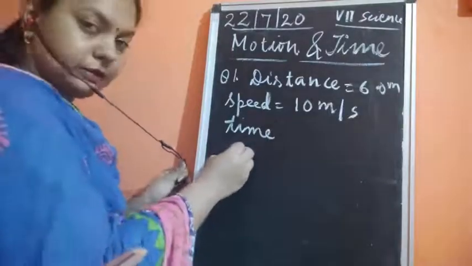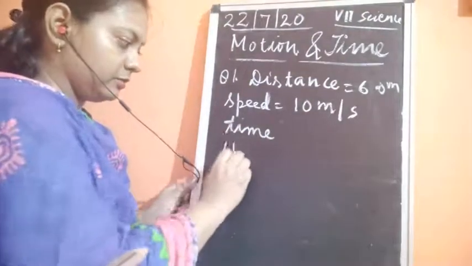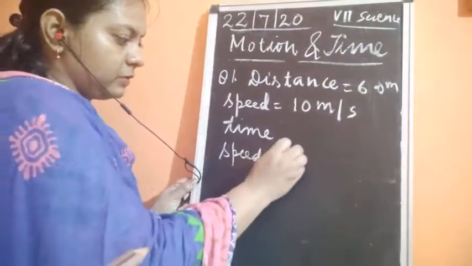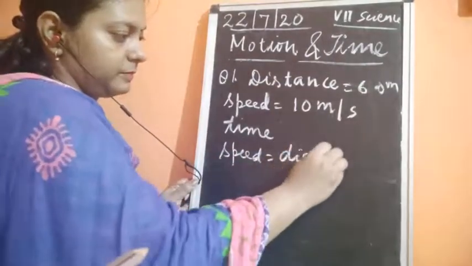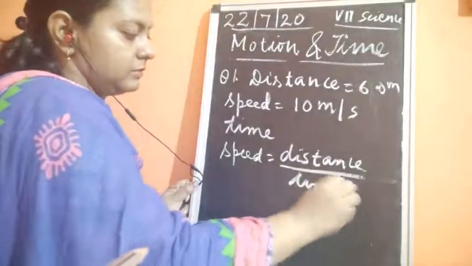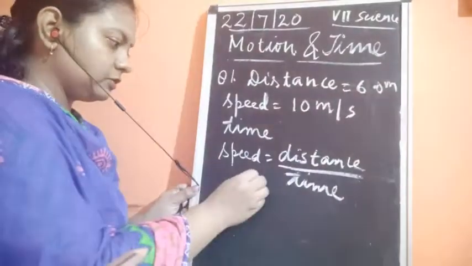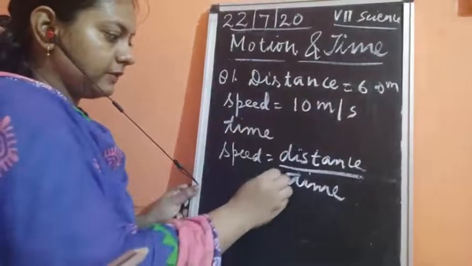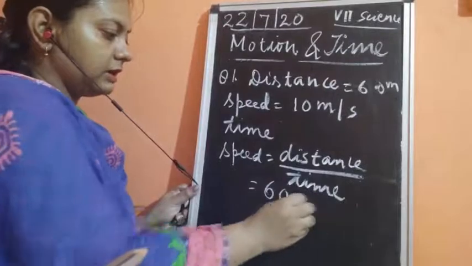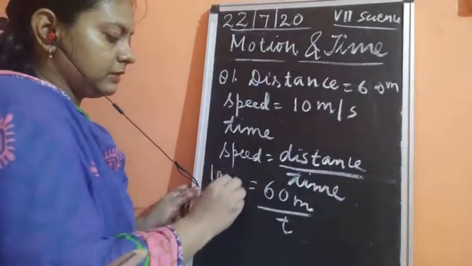You know that the formula for calculating the speed is equal to distance upon time taken. Here the distance is already given as 60 meters and the time you don't know. The speed is given as 10 meter per second.